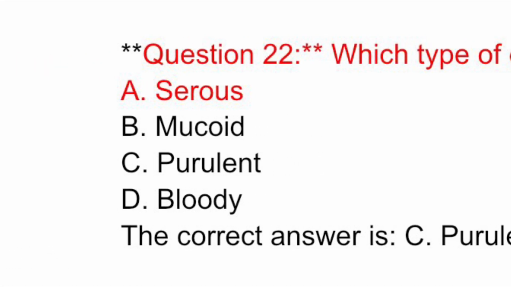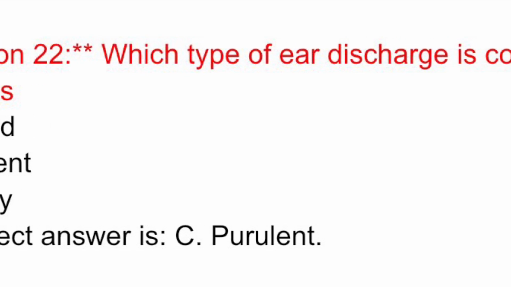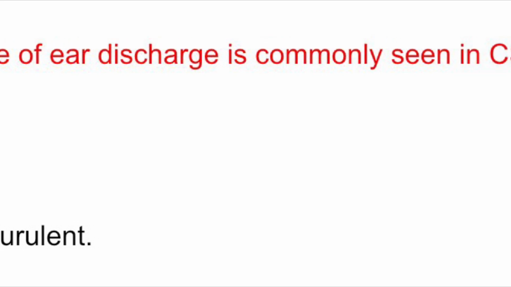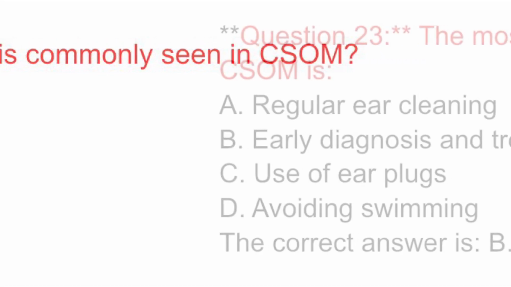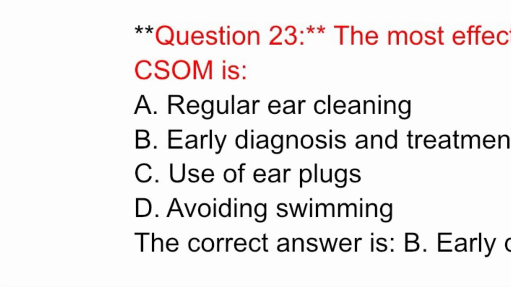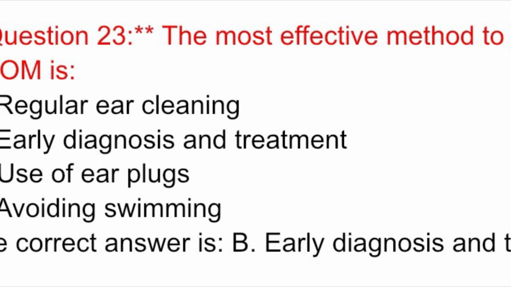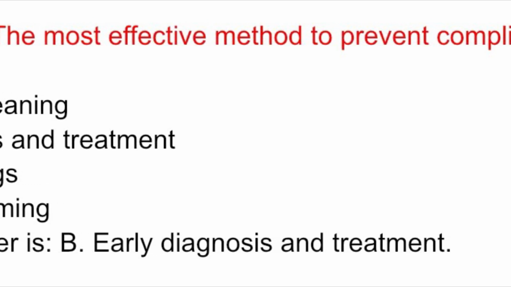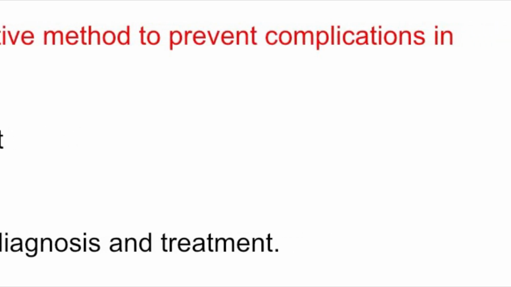Question 22. Which type of ear discharge is commonly seen in CSOM? A. Serous. B. Mucoid. C. Purulent. D. Bloody. The correct answer is C. Purulent. Question 23. The most effective method to prevent complications in CSOM is A. Regular ear cleaning. B. Early diagnosis and treatment. C. Use of ear plugs. D. Avoiding swimming. The correct answer is B.